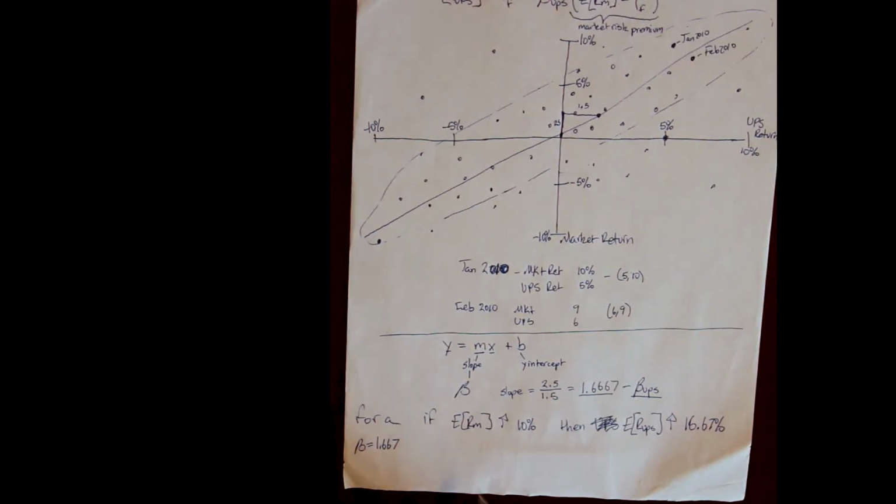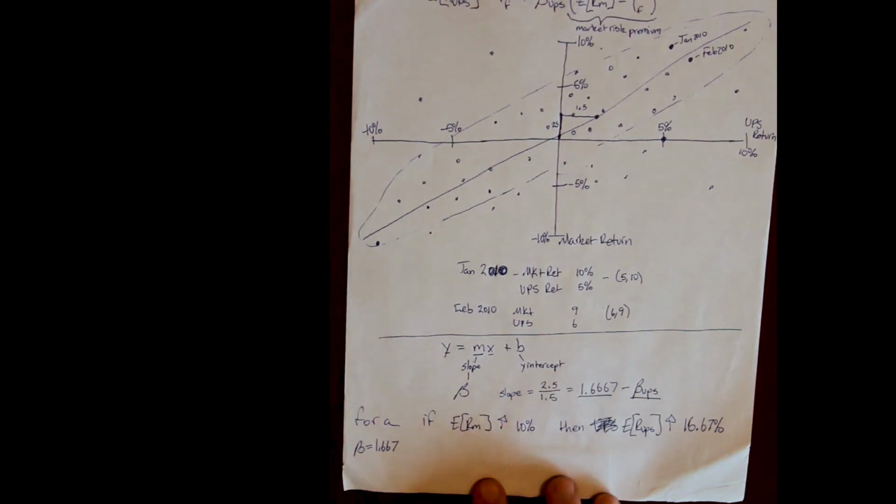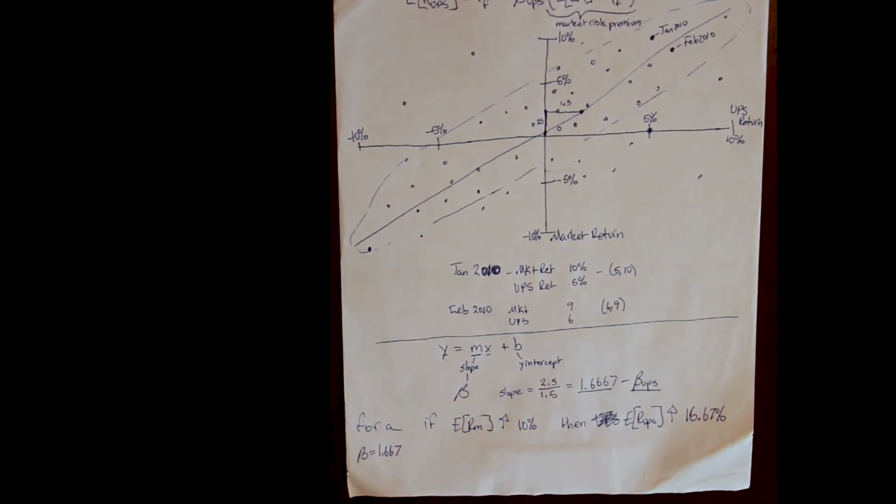Why? Because the beta is greater than 1, right? So that means that UPS has a larger reaction to any systematic event that affects the market. So why would the market go up by 10%? We could say the market goes up by 10% because a recent report shows that everyone in the US has a great high-paying job. And we didn't know that before, right? So the market reacts very positively to that. It goes up by 10%.